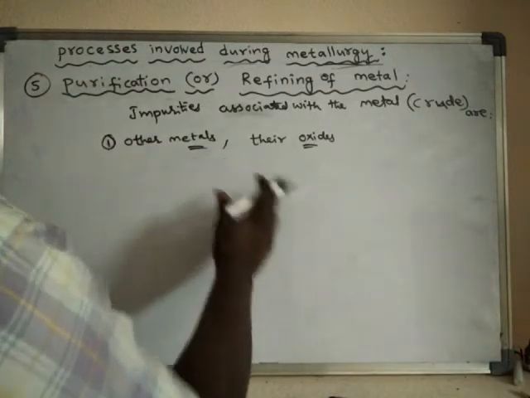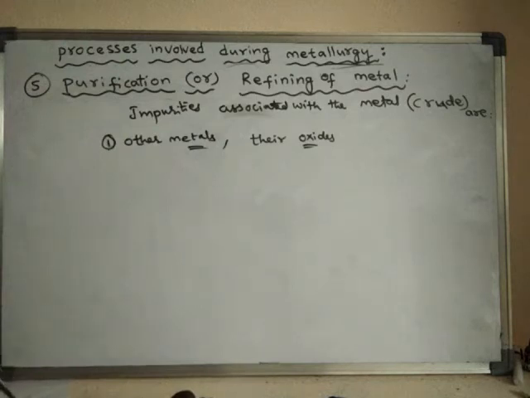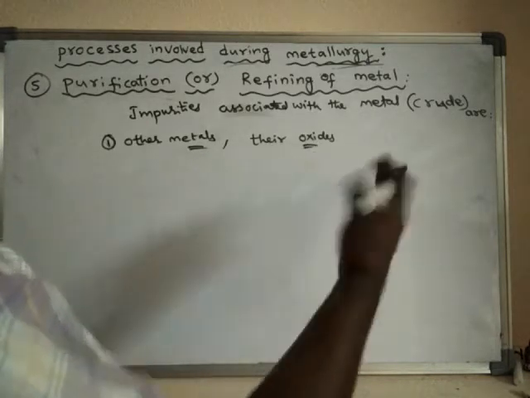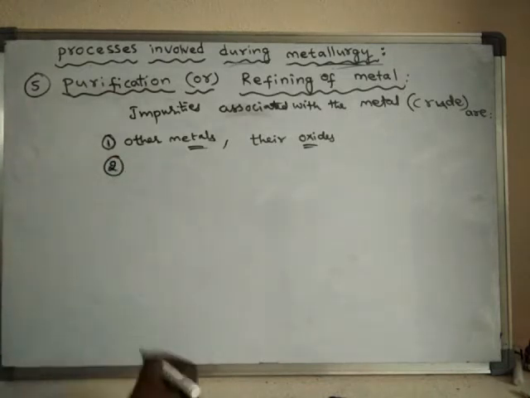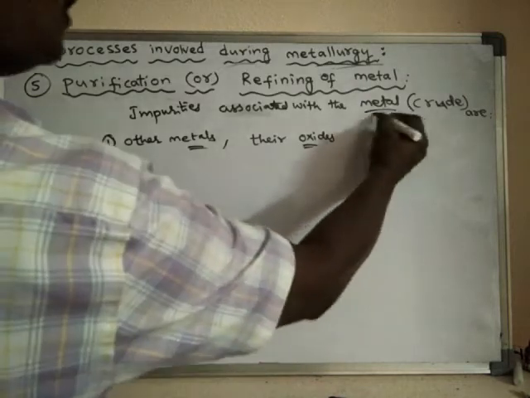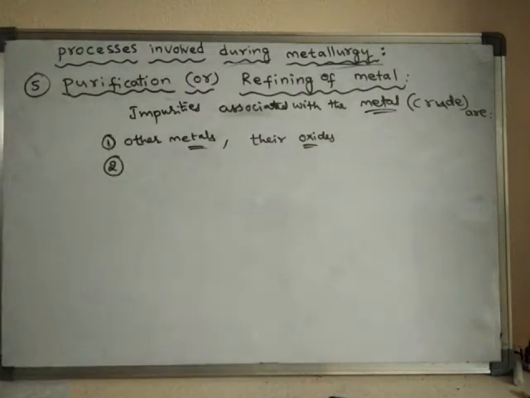So even though they are present in little amounts, they cause the metal to be impure metal. That is why these impurities should be removed. Another type of impurity is the presence of some non-metals along with the metal. Little amounts of non-metals are present, so that metal cannot be called pure metal. It is an impure metal.